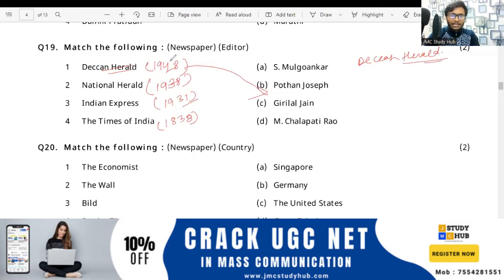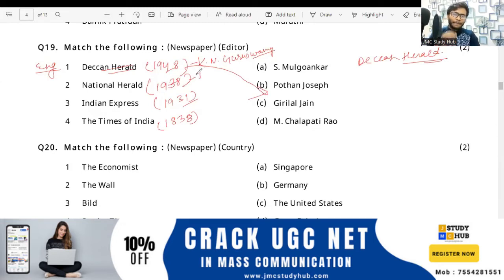So this is in the English language. I will write here English language, ठीक है? And the founder, please note it down, that is K.N. Guruswamy. Okay, K.N. Guruswamy.